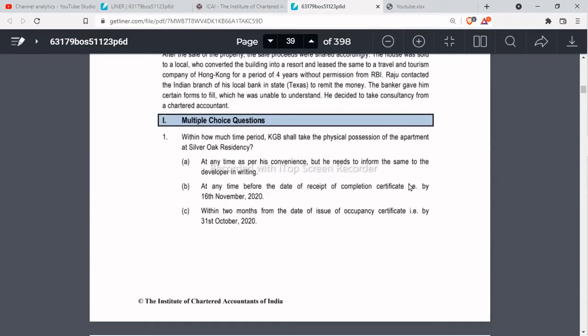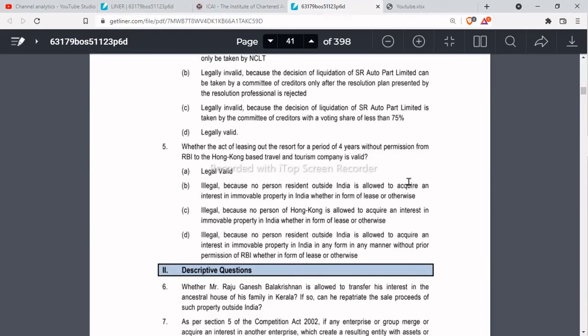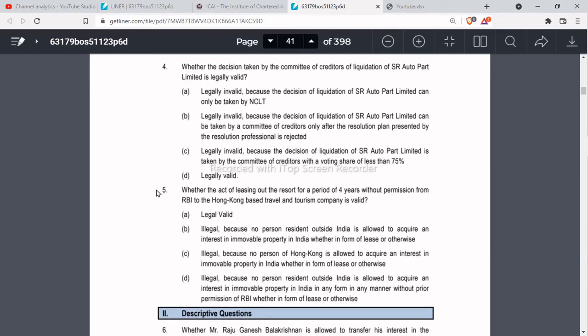So the legal provision has been correctly followed. So whether the decision taken by the committee of the creditors of liquidation of SR Auto Parts Limited is legally valid, yes, it is legally valid, because actual approval got was 71%, required was 66%, so it is absolutely legally valid. Option D is the correct answer.